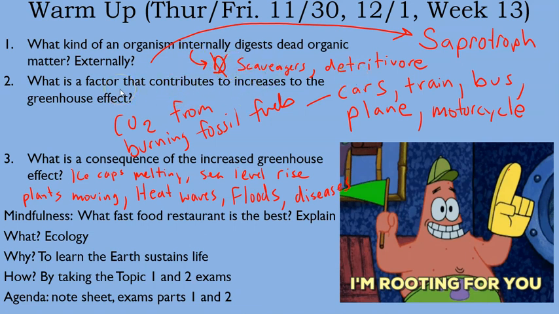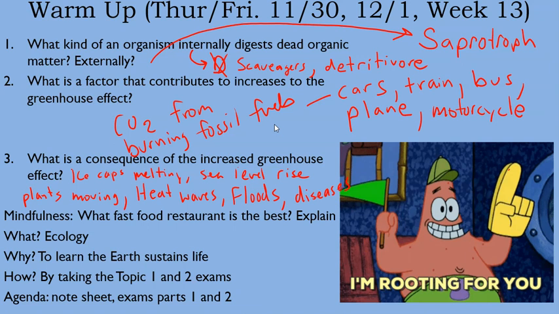And a factor that contributes to the greenhouse effect is anything having to do with burning fossil fuels, because that creates more CO2, which enhances the greenhouse effect. That would be using any kind of car, train, bus, plane, motorcycle, using any electricity, using the computer, using your phone. That's all adding to the greenhouse effect. Agriculture, land use change, building factories, all that kind of stuff.